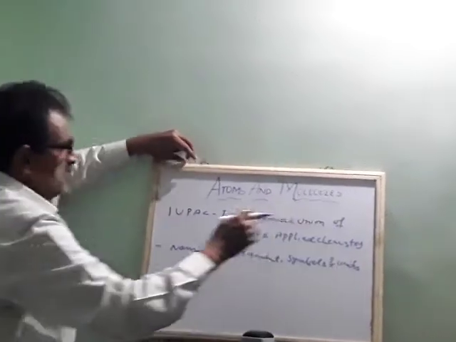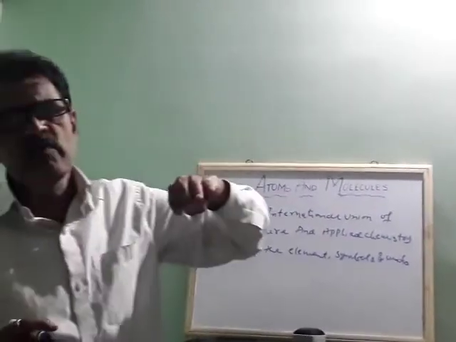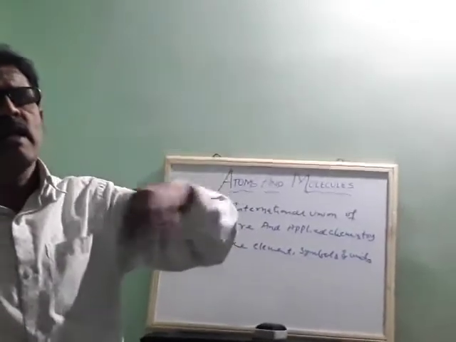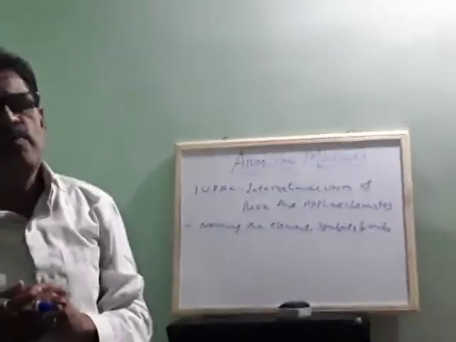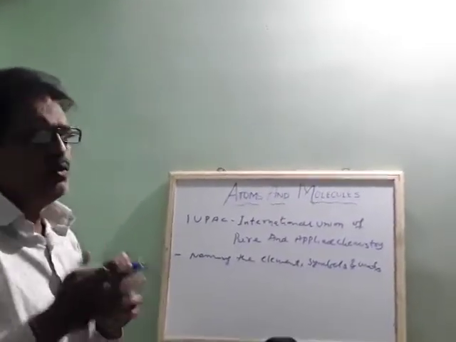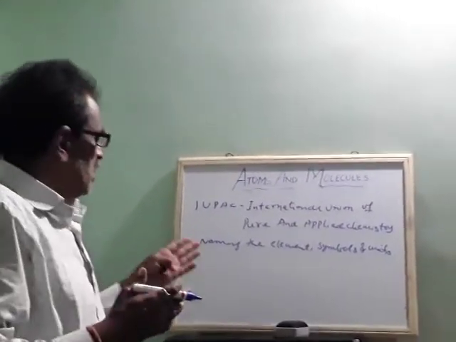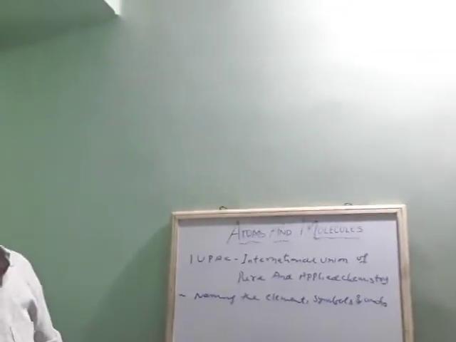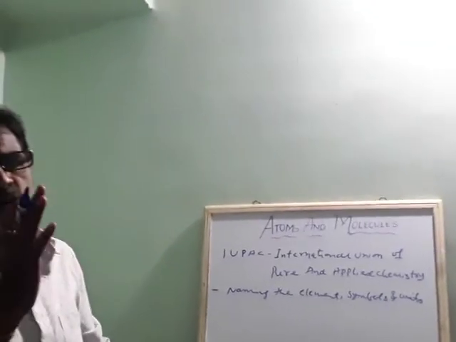Whatever IUPAC gives is all accepted and universal. IUPAC is an international organization which gives the names of the elements, symbols and units, and that is accepted universally by all people.